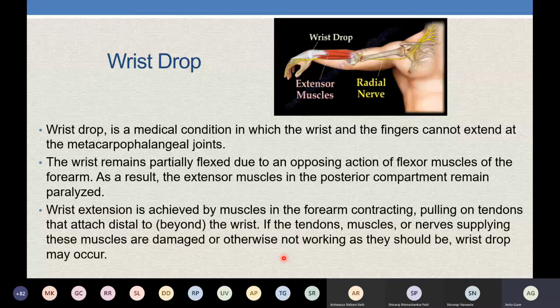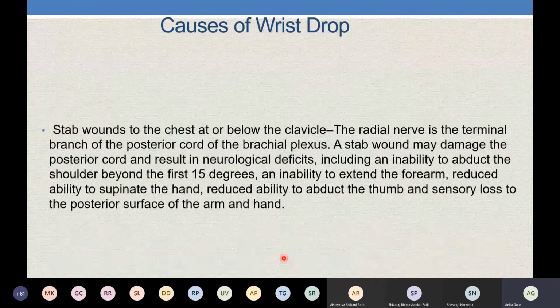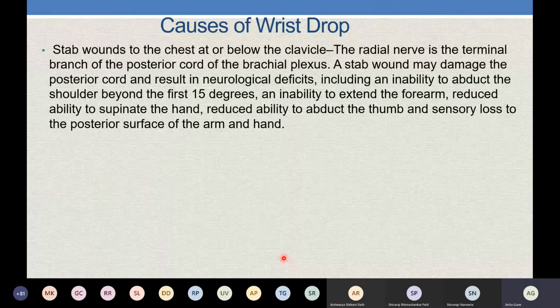Why is this happening? Because the extension at the wrist is taken by the extensor compartment of the forearm, right? We have seen all the extensor compartment of the forearm, that is superficial group, intermediate group, and deep group. What are the causes? One can be stab injury of the radial nerve in the axilla, the radial nerve in the spiral groove, you know, wherever there is a fracture of the clavicle, injury to the posterior cord, right? If that happens in the axilla, we said that there will be wrist drop.